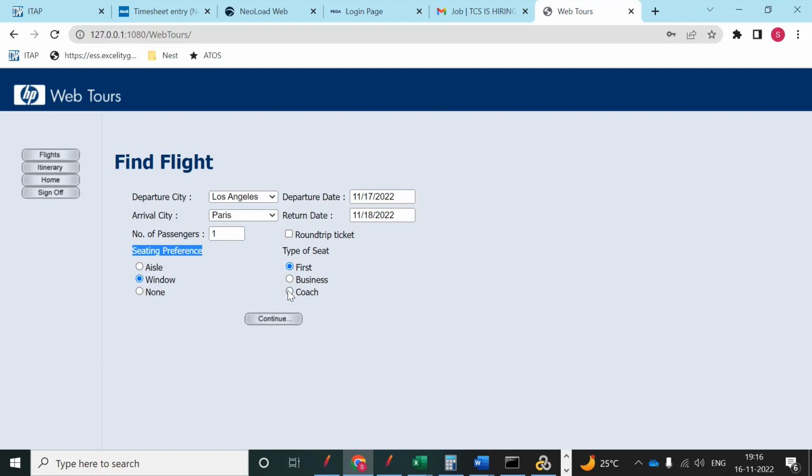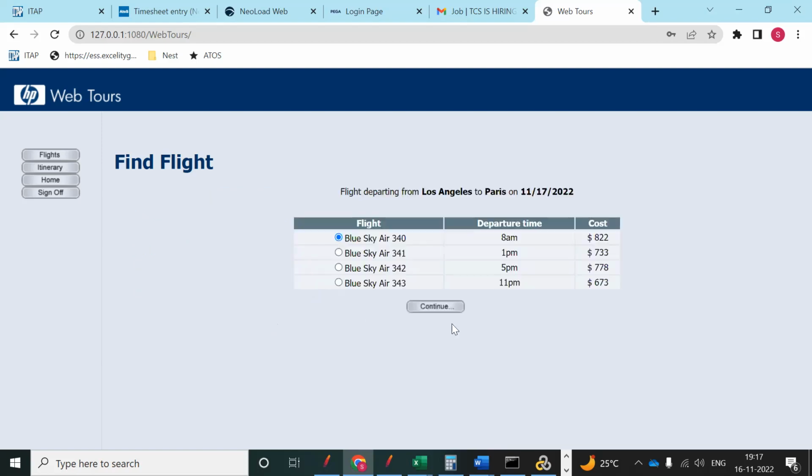So that is the way we can do it for the seat type also, with this dynamic value, because this value is coming through the application. And click on continue. And flight: maybe I selected Los Angeles to Paris, and maybe someone else selects Los Angeles to Paris also. Maybe I am going on flight 340, that guy also coming with me, or depending on his departure timings and cost, he will select a different one, right?